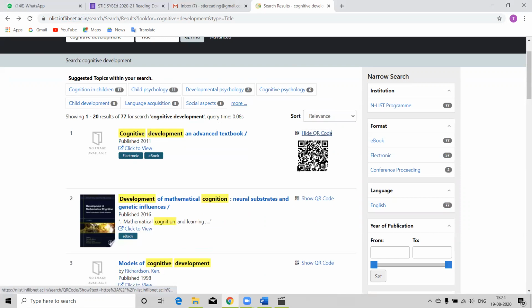Then this is show QR code. Suppose I want to read this article and I am searching through an institutional computer, and somebody is in the queue after me and wants the PC. What I can do is open this QR, scan it through my mobile, open the document on my mobile, and sit in the library and read.